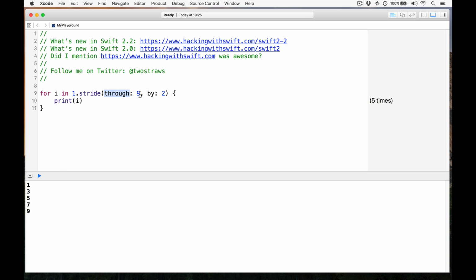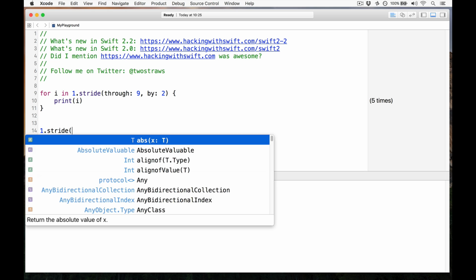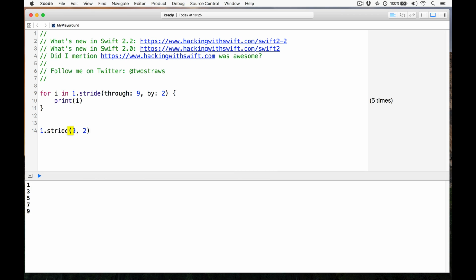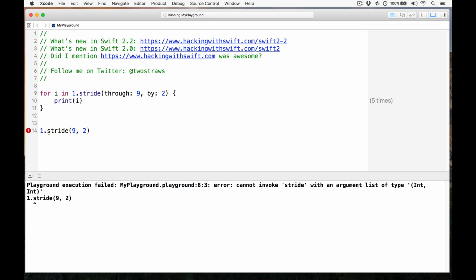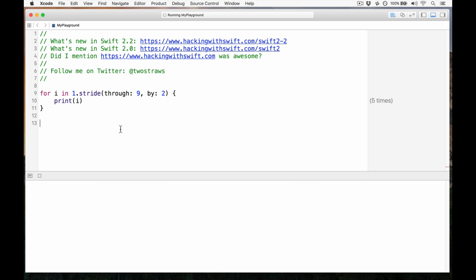This is an argument label, and so is that. And these help Swift be self-documenting. If we had just written 1.stride 9, 2, like that, what does that mean? It could mean anything at all. So with these labels in there, we can now be very clear. We mean up to and including that, moving that one each time.